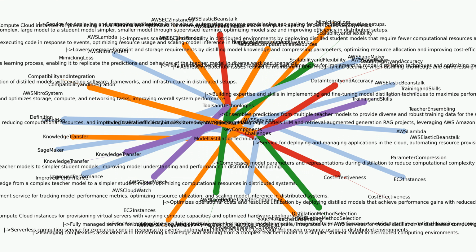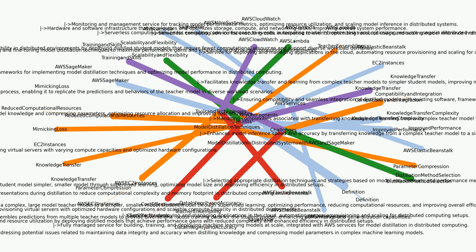Teacher ensembling: ensembles predictions from multiple teacher models to provide diverse and robust training data for the student model, enhancing performance and generalization capabilities. Parameter compression: compresses model parameters and representations during distillation to reduce computational complexity and memory footprint in distributed computing environments.